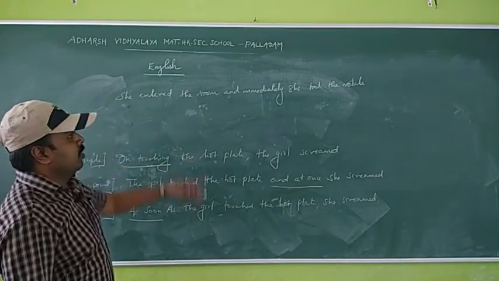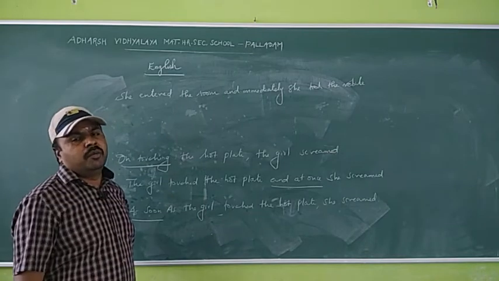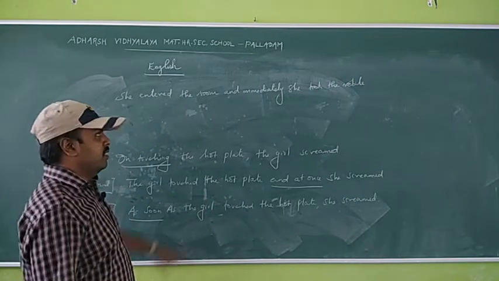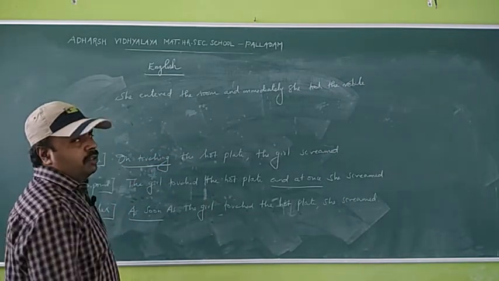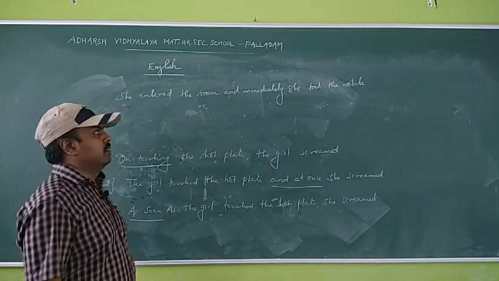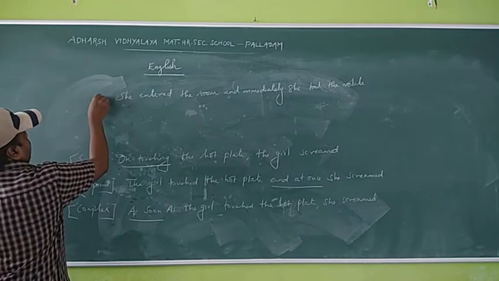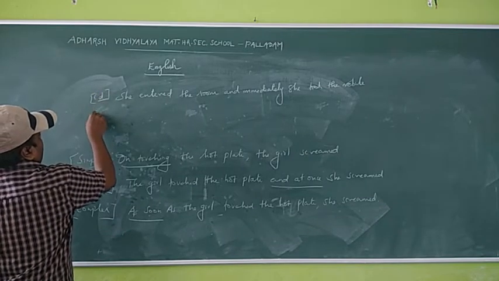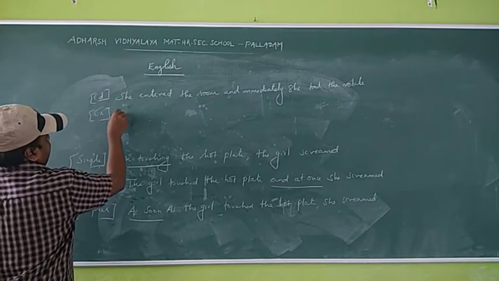Okay, she entered the room and immediately she took the mobile. What is the sentence? It is a compound sentence because with and immediately there are two main clauses. So compound sentence.